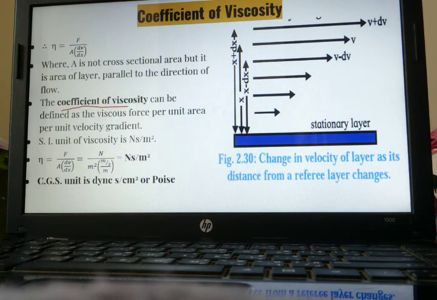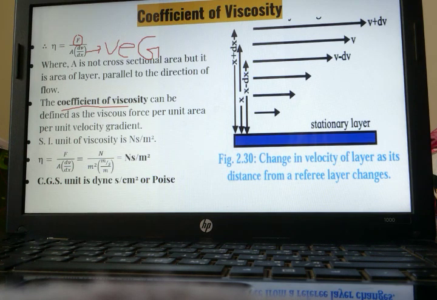In the numerator there is force, the viscous force. In the denominator there is area and dv by dx, which is called the velocity gradient.